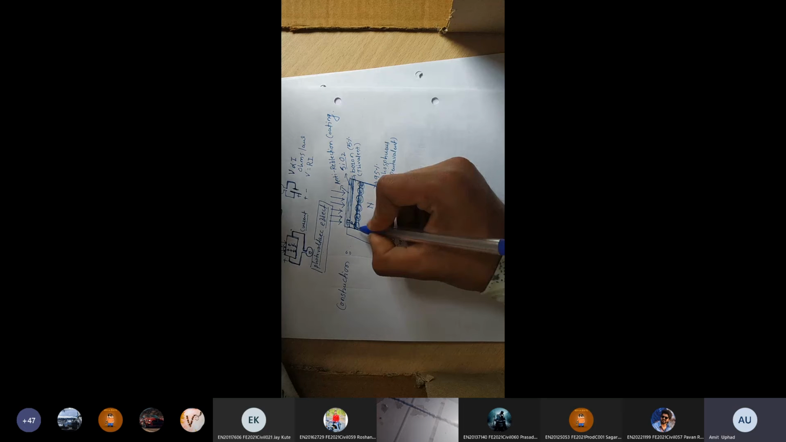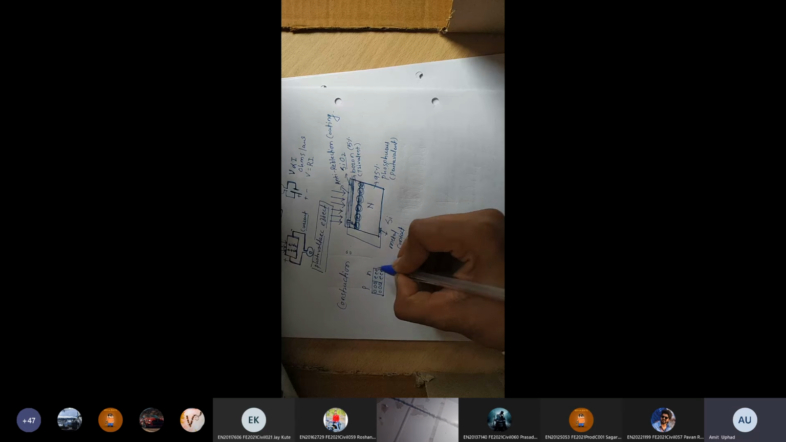Neutral charge. You have read about the diode, right? What is a diode? Basically, it is P-type and N-type. This has holes and this has electrons. This electron will penetrate into P-type and holes penetrate into N-type because of